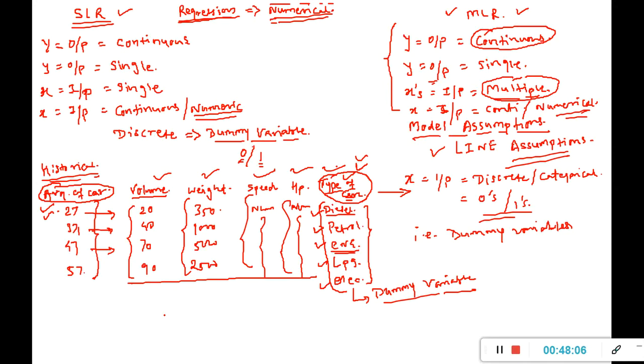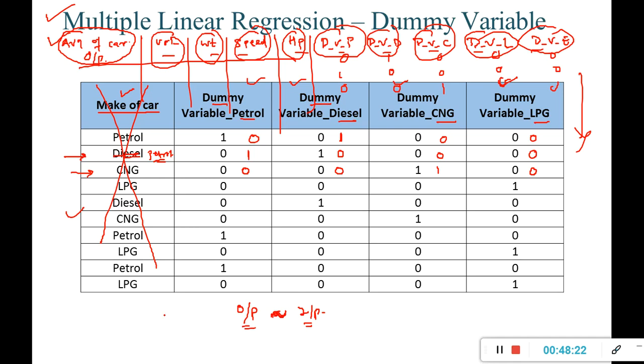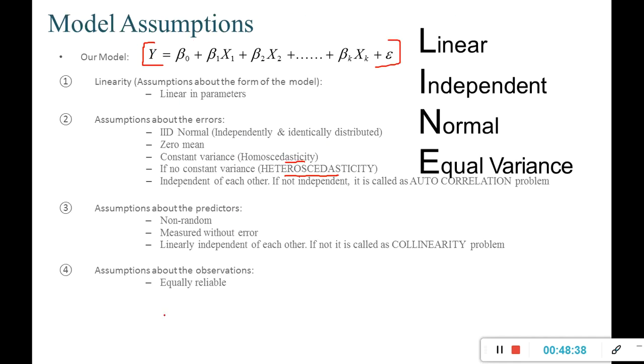If they are discrete, then we have to convert them into numerical values, which is nothing but creating dummy variables in the form of zeros and ones. Obviously multiple x's will be there. We have seen how to create dummy variables. If the make of car is given and 4 different categories are there, then we can create 4 different columns, add them into the original data set, and discard the original column of make of car.